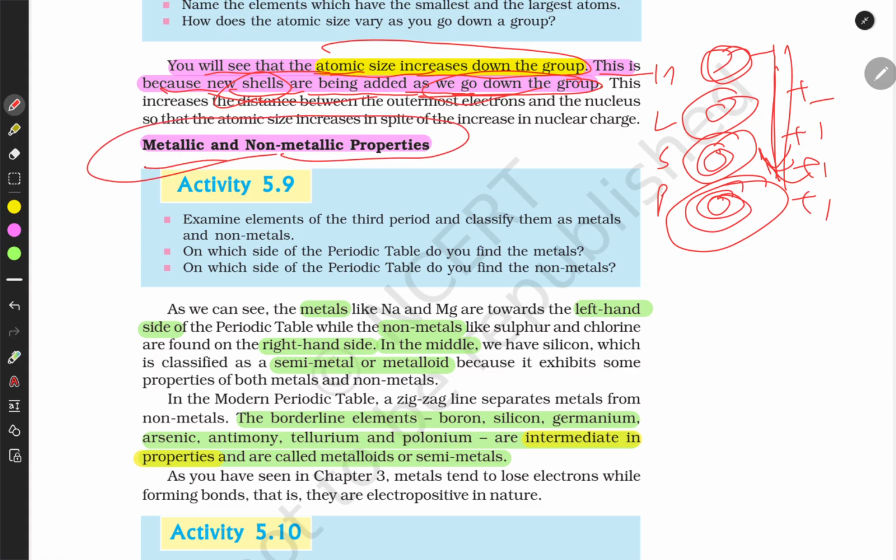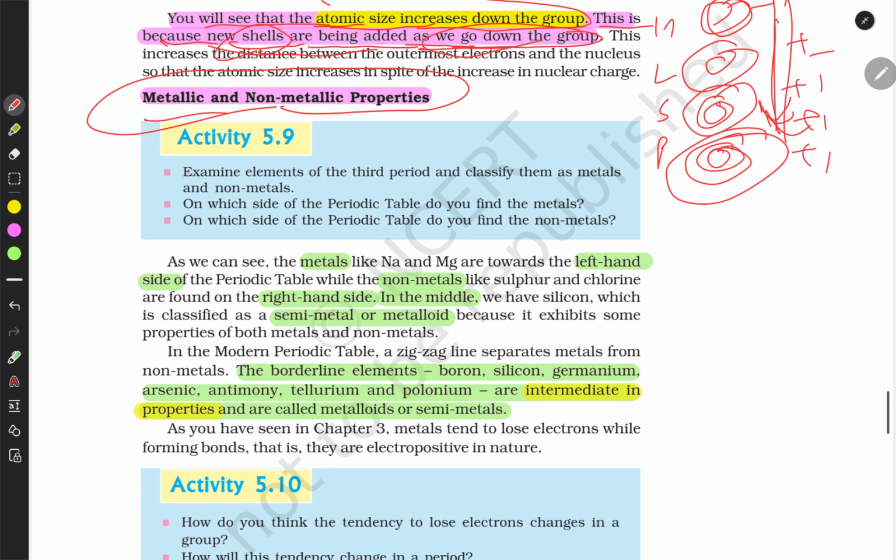Metallic and non-metallic properties. Earlier, while starting this chapter, we studied that elements were divided into two categories, metals and non-metals. Now in the modern periodic table, elements are classified on the basis of their atomic number.